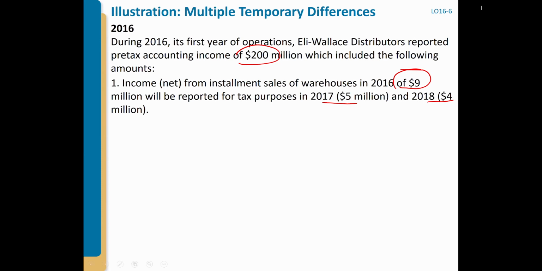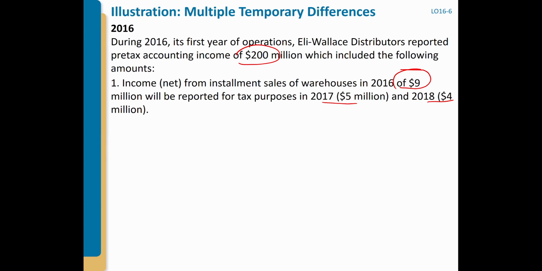That's the first situation: you're going to see future taxable amounts, which means you're going to see deferred tax liabilities.